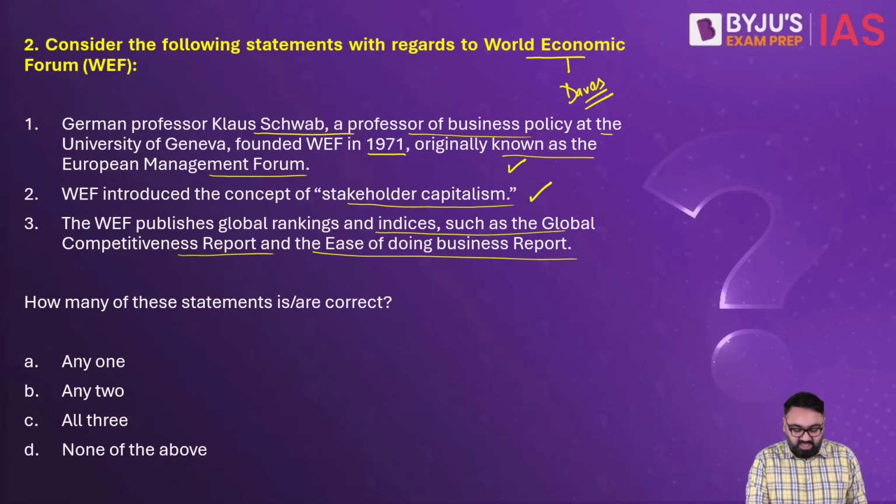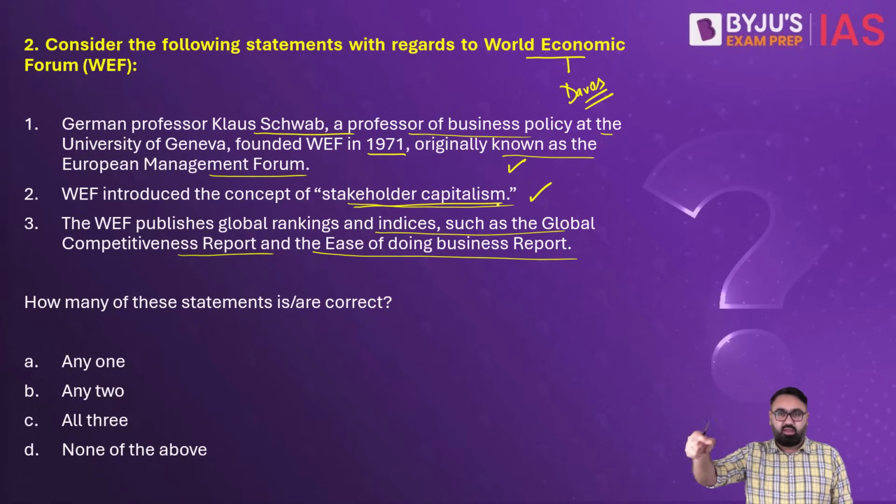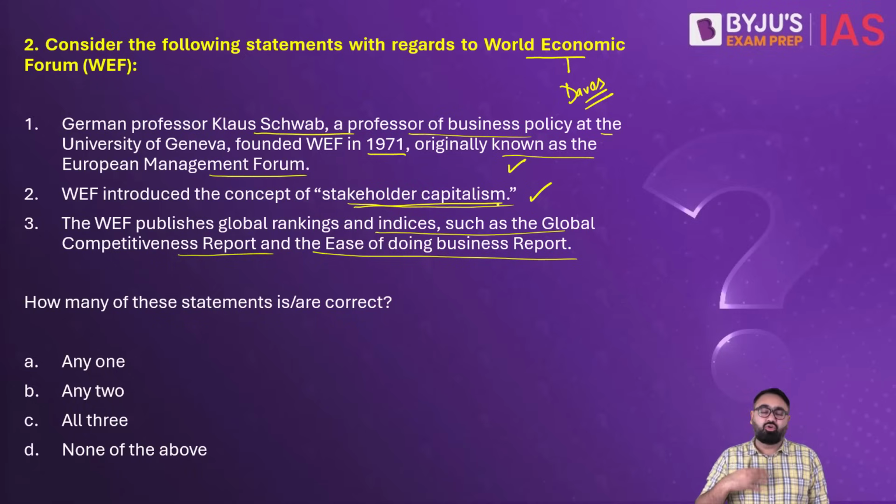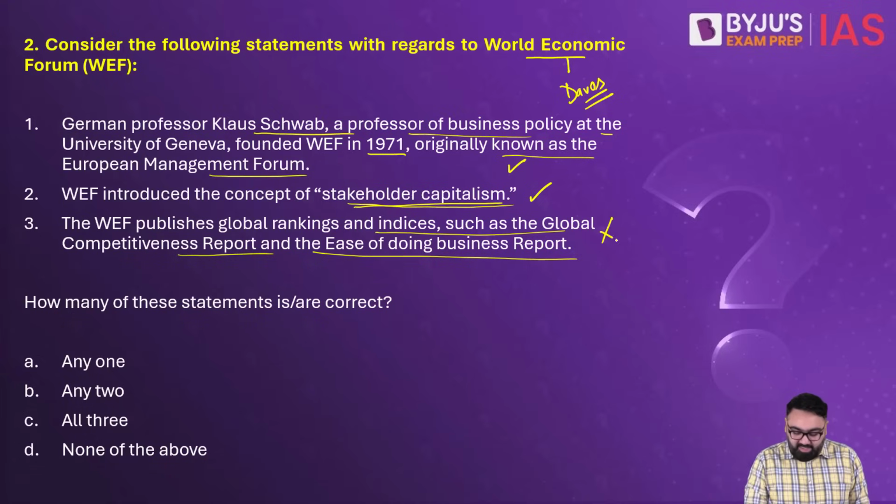First and the second statements are true. Stakeholder capitalism basically means that capitalism, but keeping in mind that there is long-term value creation. Capitalism does not just have to give you instant profit, it has to develop long-term value as well. Third statement is wrong, the reason being that the Ease of Doing Business report is actually published by the World Bank.